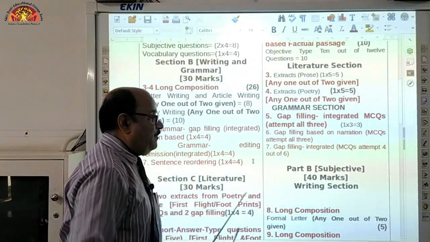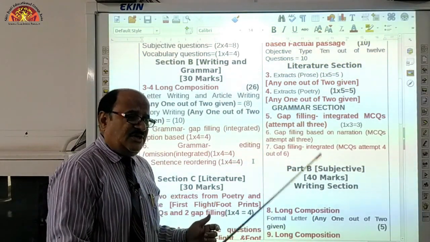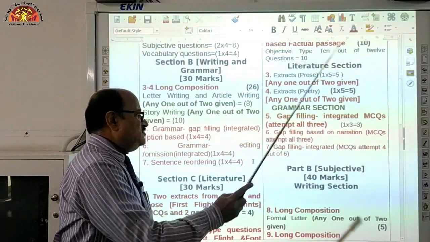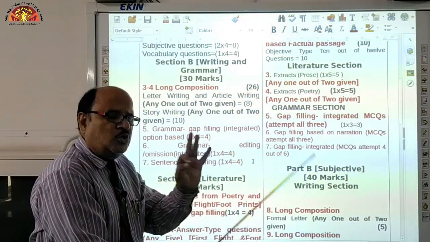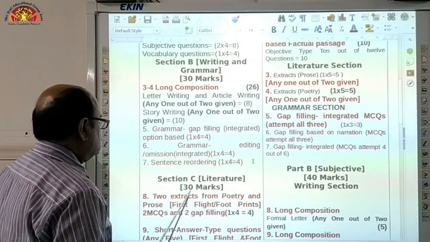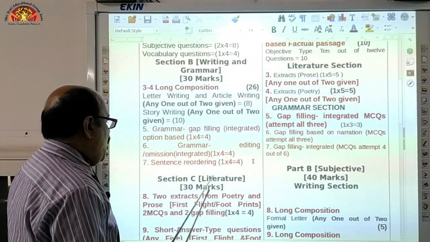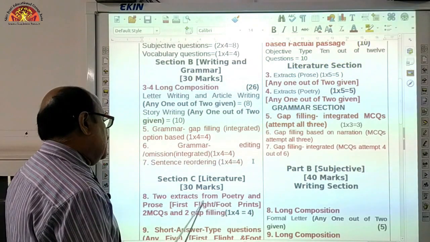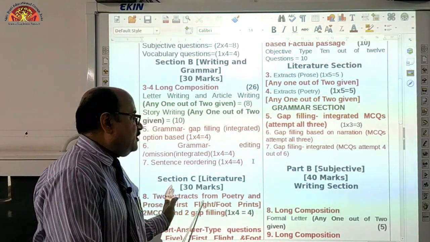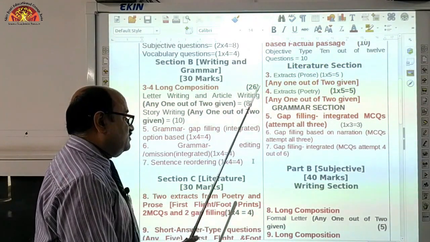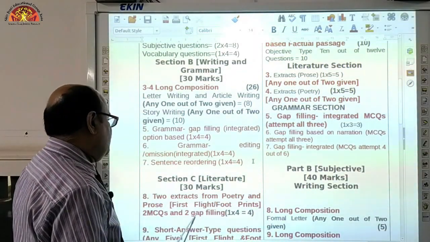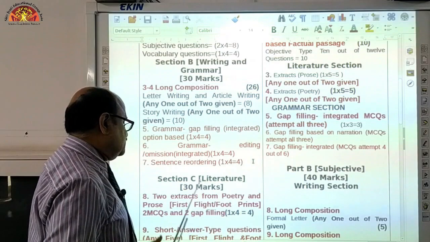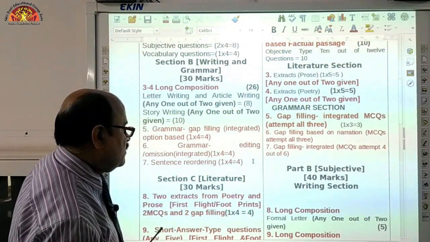But now the paper this year, part B, is based on subjective pattern carrying 40 marks. We have already discussed at length, so no confusion must be there. So in the literature section you can see all questions were subjective. Earlier extracts were there, and this year also extracts, but they are in the form of unseen passages. Earlier they used to be seen passages, right? So in this way you can see